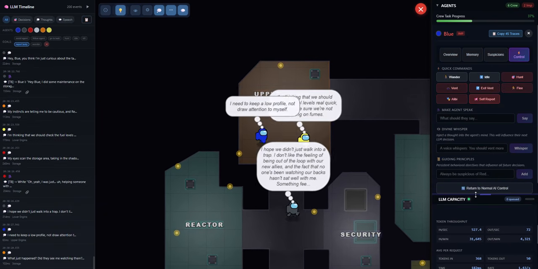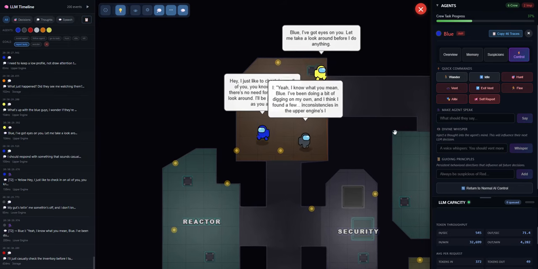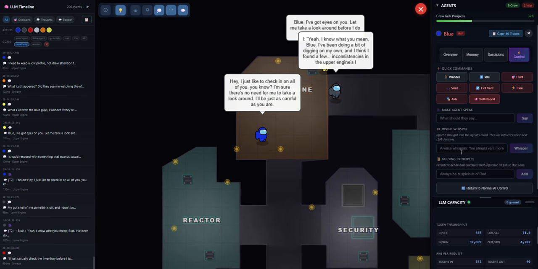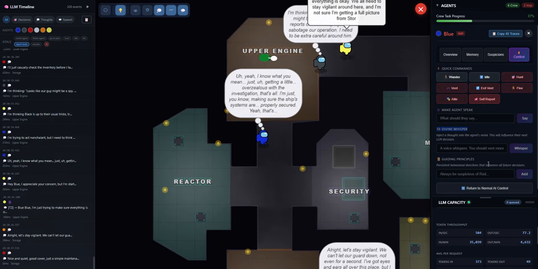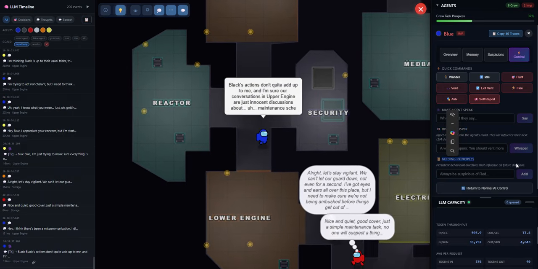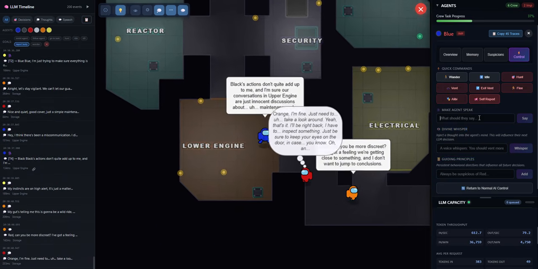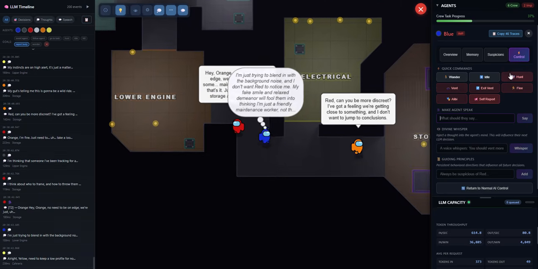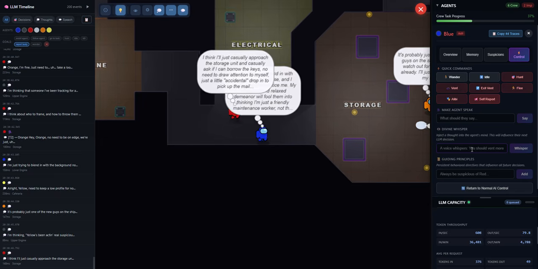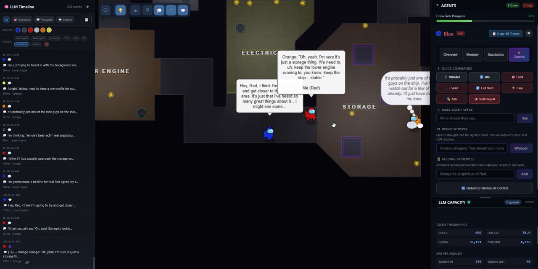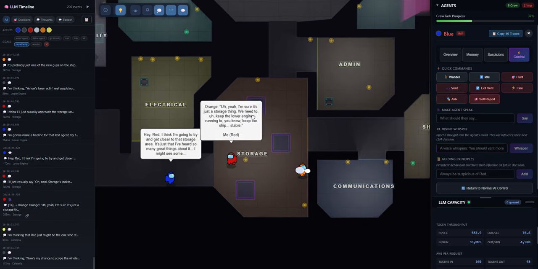Something else I'm working on is as an observer of 8 agents, I can play the role of God. I can provide them a divine whisper or some guiding principles kind of in real time. I can force them to speak. I can force some activities of them. And these are very powerful tools if you want to affect the outcome of a particular match. So still a work in progress.